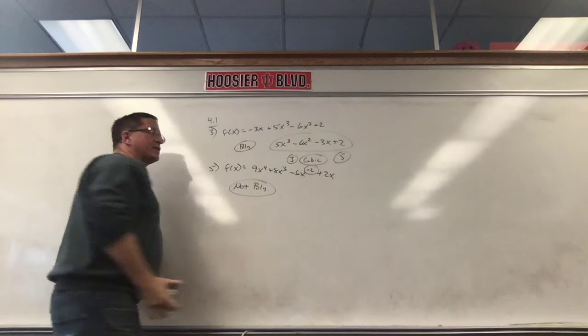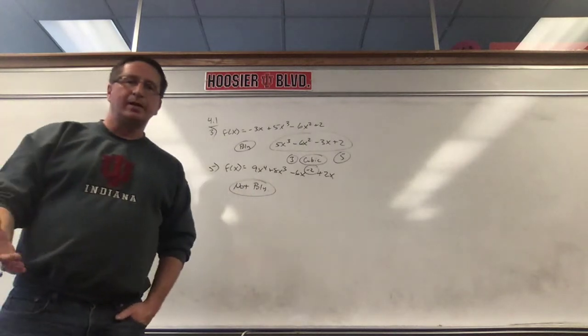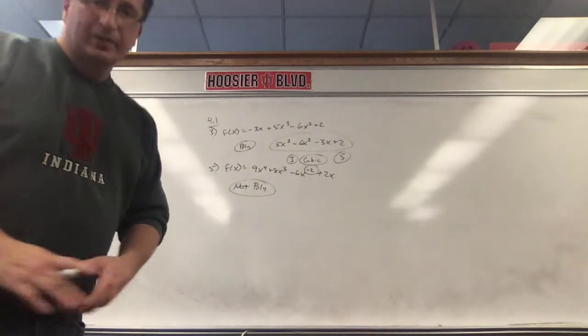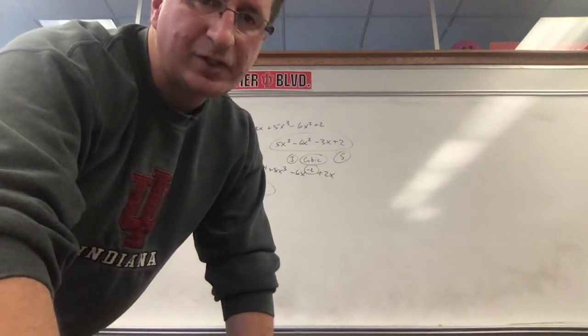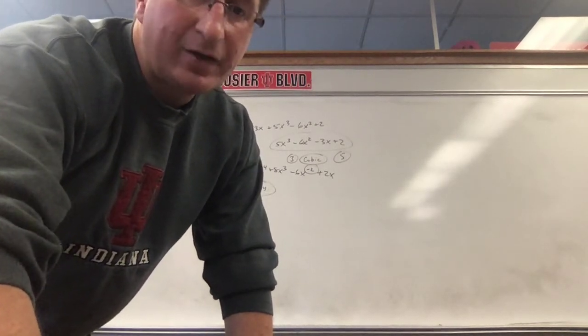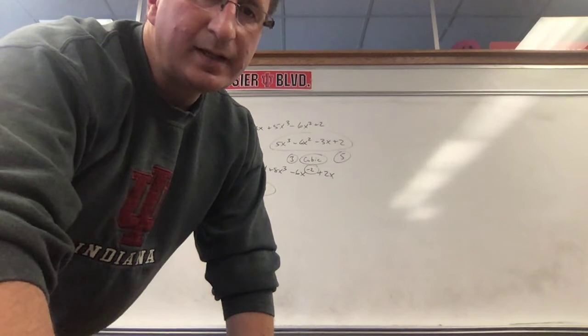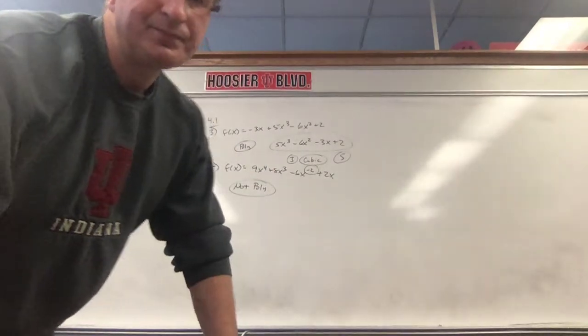And how do we answer the rest of the questions? It says to write in your instructions on your computer. Just leave it blank. Don't put in the degree or the type or the lead coefficient. You click on not a polynomial and you move on. Okay? Number 7.